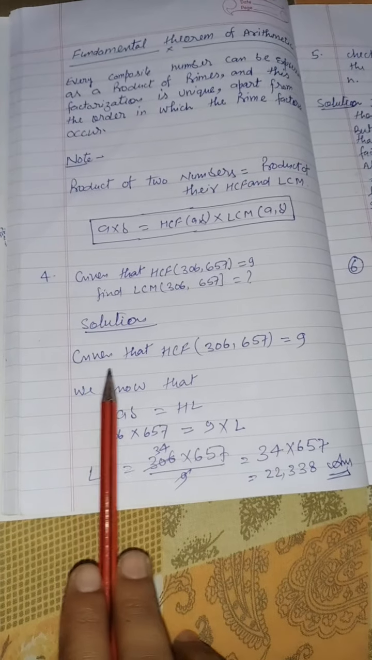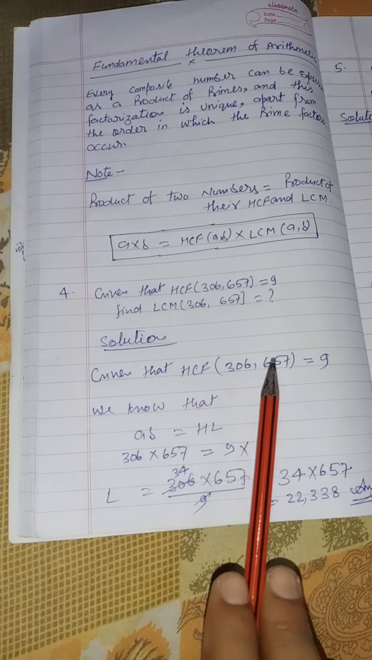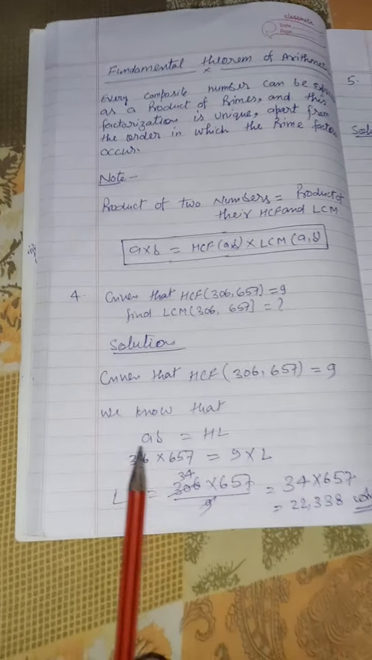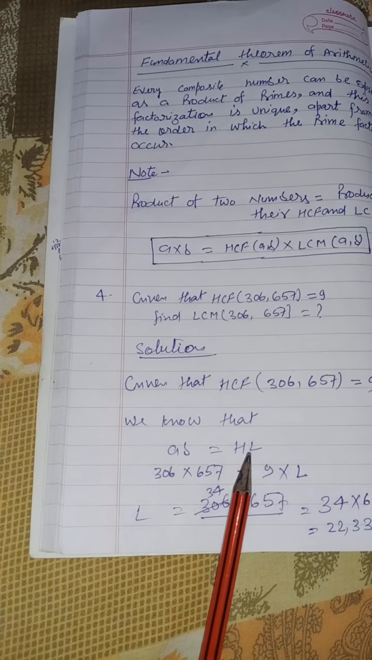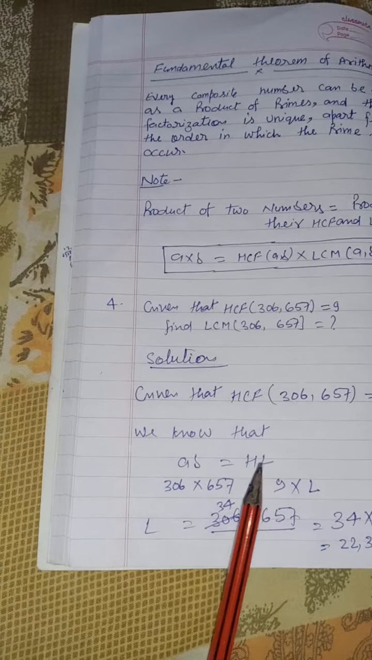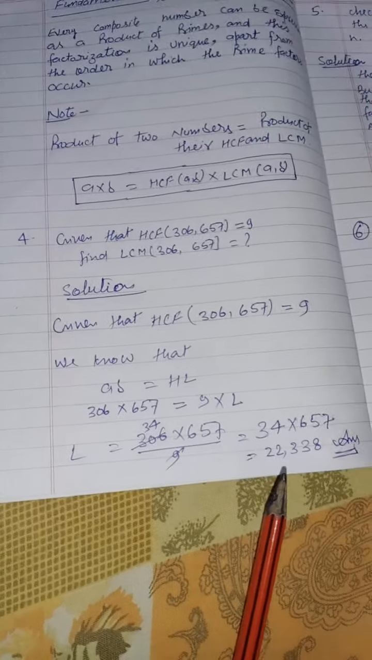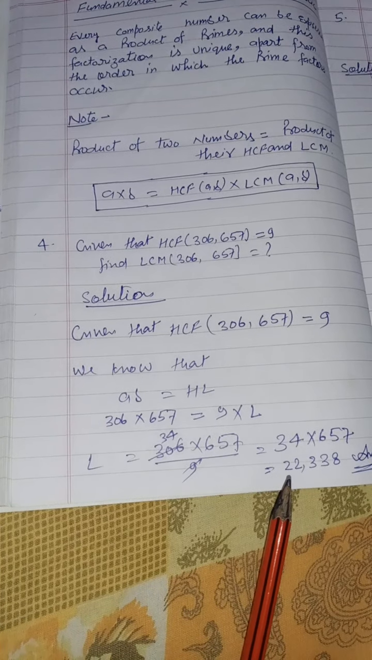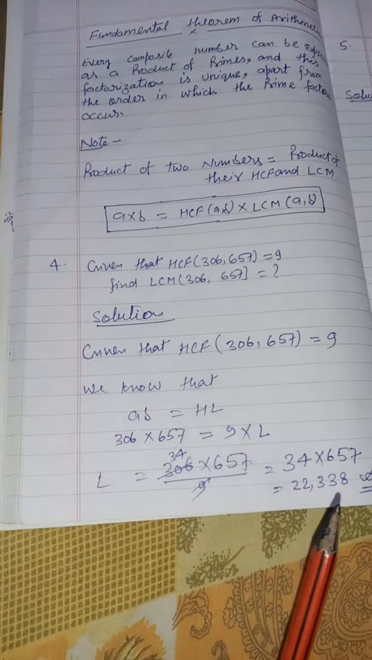So how can you find the solution? Given that the HCF of 306 and 657 is equal to 9, we know that A times B equals H times L, where A and B are the two numbers, H is the HCF and L is the LCM. Put these values in and calculate, then you will find the LCM. So the LCM is 22,338. Did you understand? Yes, sir. Okay, next question.